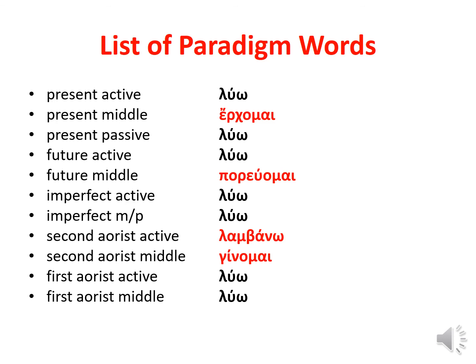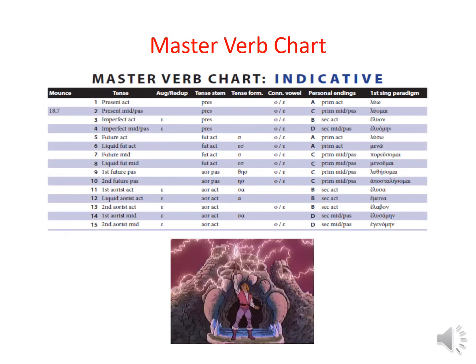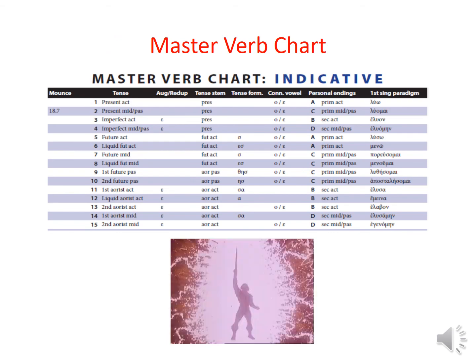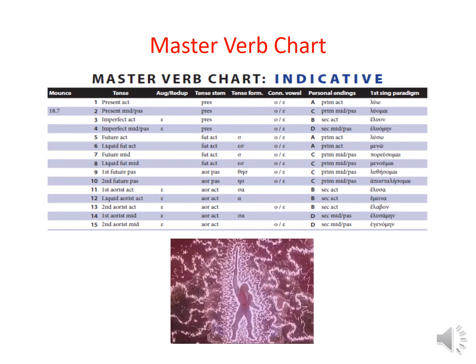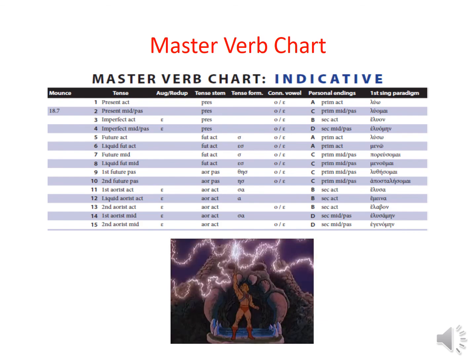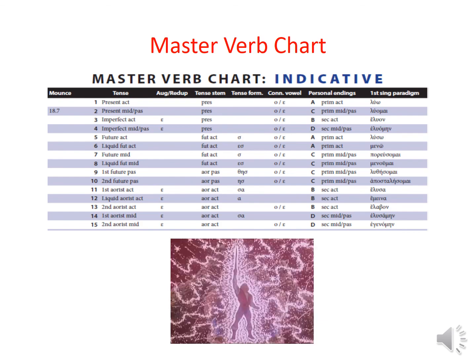So ideally, you've mastered the paradigms, the conjugations for all of these tenses and moods. And here's your master verb chart. A great summary that Mounce has provided to the formation of each of the tenses and moods that you've learned so far, column by column.